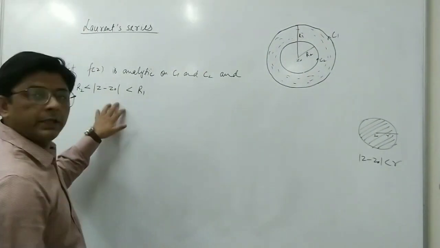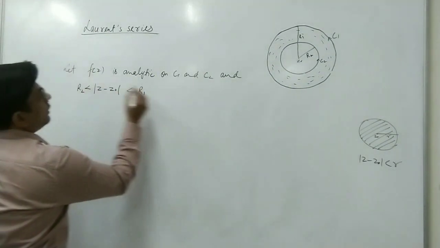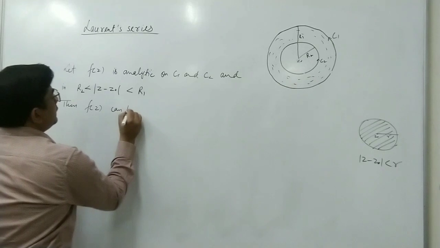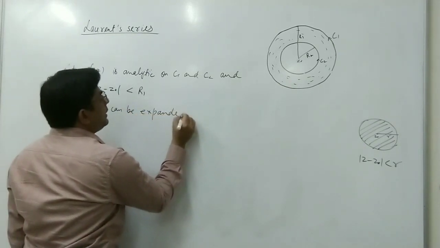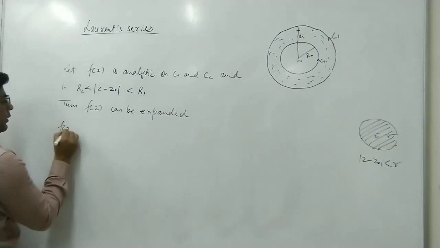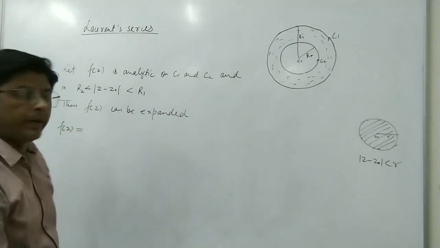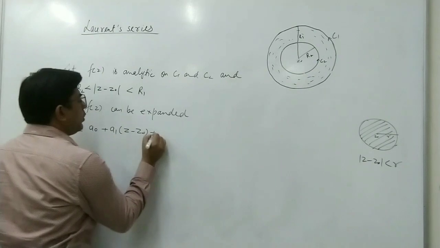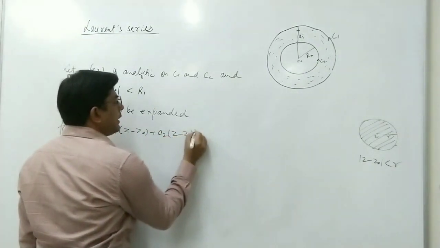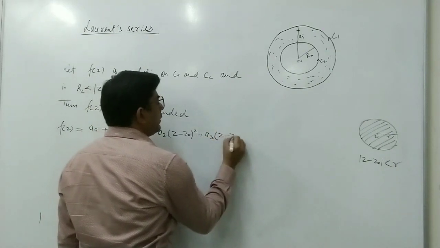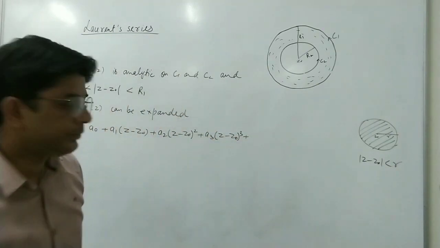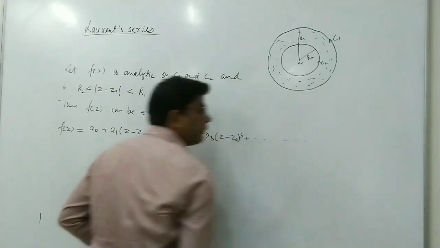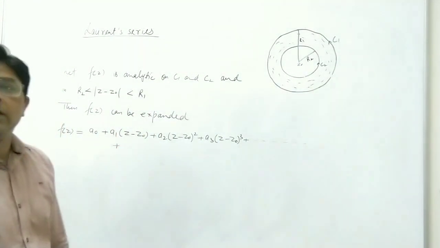So if this function f is analytic in this region, then f(z) can be expanded like this. f(z) is equal to a0 plus a1 (z minus z0) plus a2 (z minus z0) square plus a3 (z minus z0) cube and so on, and plus here we have some more terms.